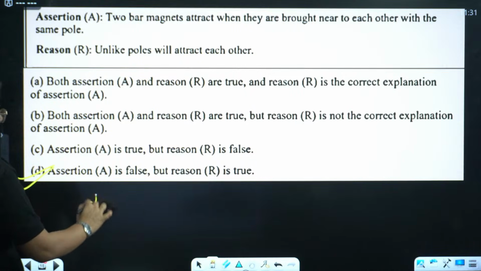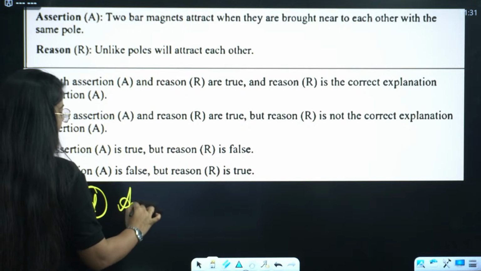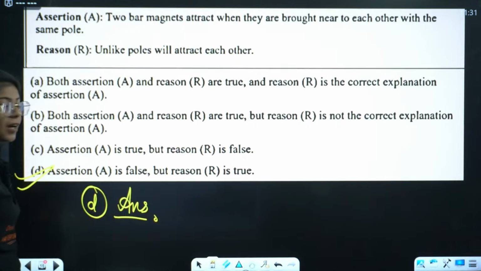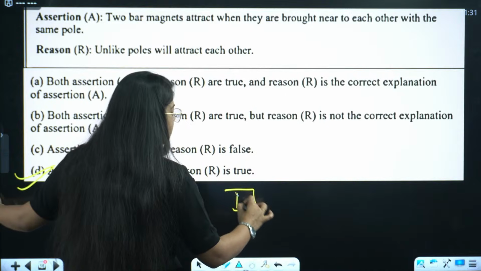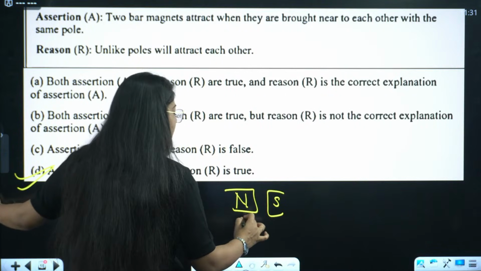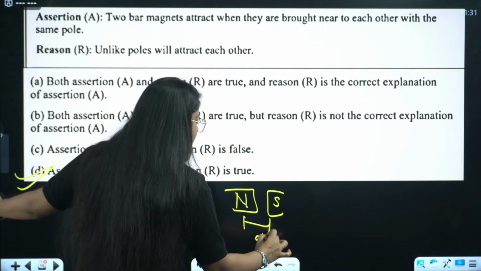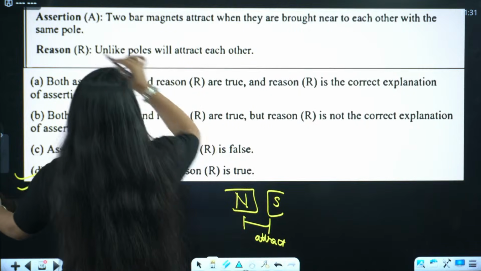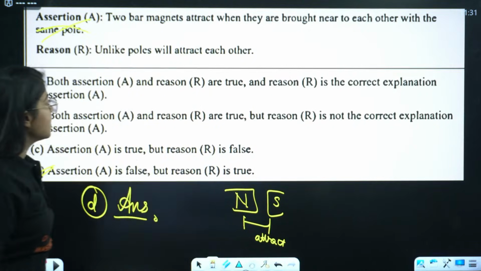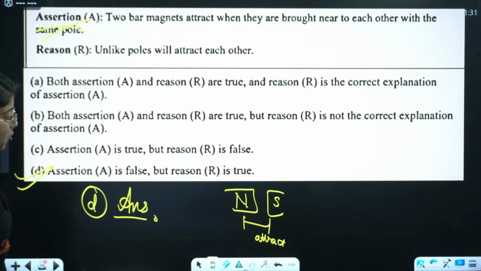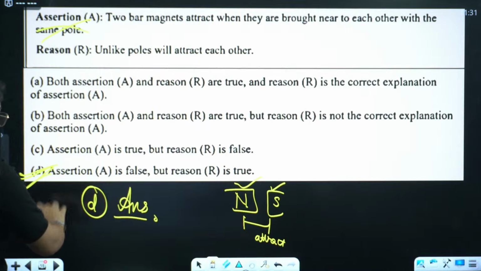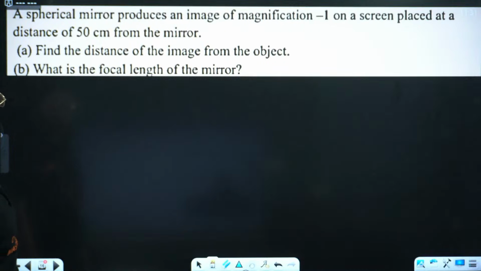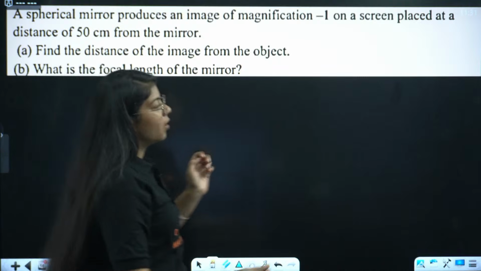All of you are doing great. It feels like I don't even have to explain anything. All of you are giving great answers. So we know two bar magnets attract when opposite poles like north and south are brought together, then only they will attract, not the same pole. So this is wrong. And the reason says unlike poles will attract each other. That is true. So D is the correct answer. Very good. Next we have now a numerical.